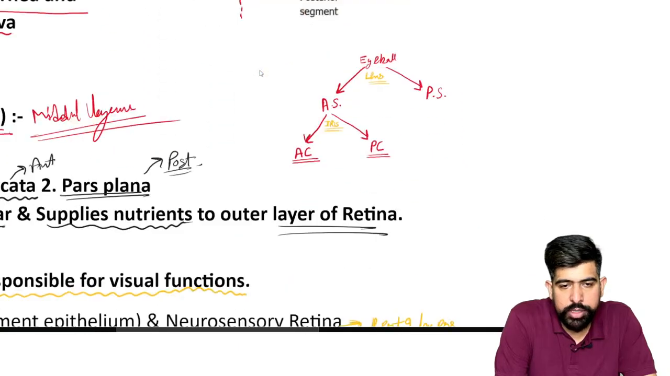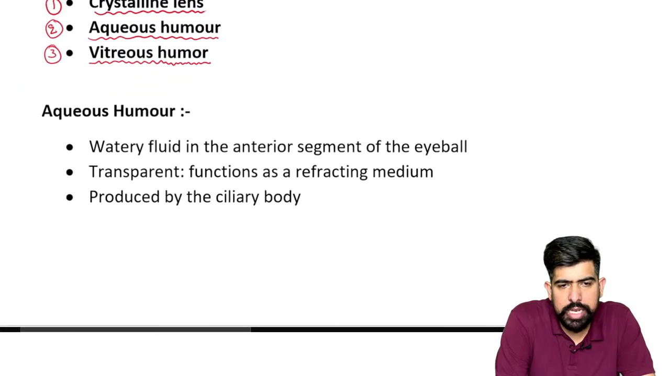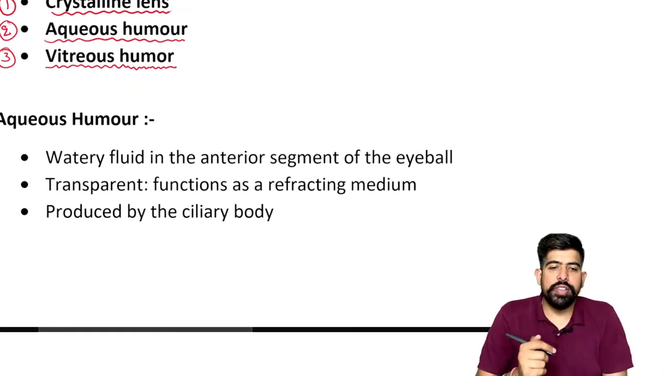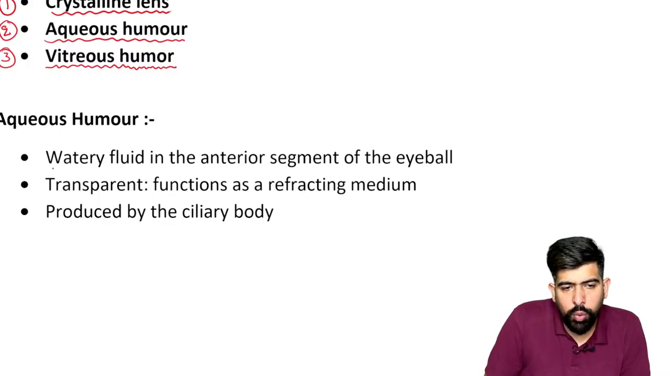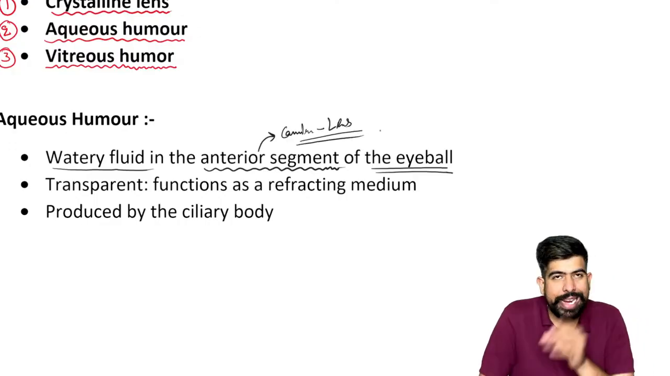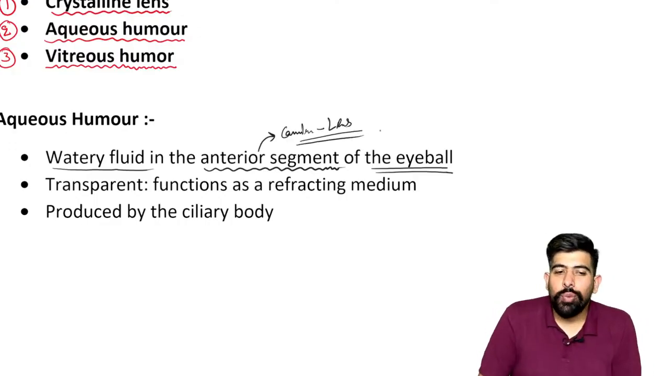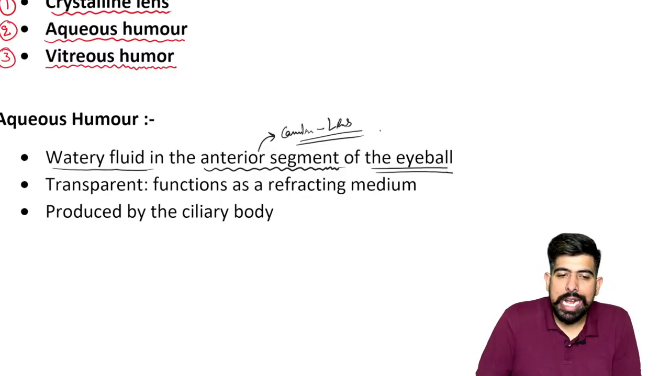As we have completed the chambers and the segments, now you can understand your aqueous humor very well. Now, what is the importance of this aqueous humor, guys? Please remember, this is your watery fluid which is filled in the anterior segment of the eyeball. I hope you understand it. What is the anterior segment? Between the cornea and lens. Whatever this area is, it is fully filled with watery fluid, and that fluid is known as your aqueous humor.